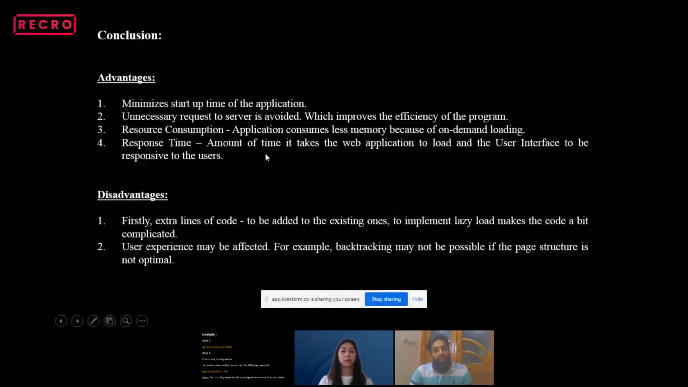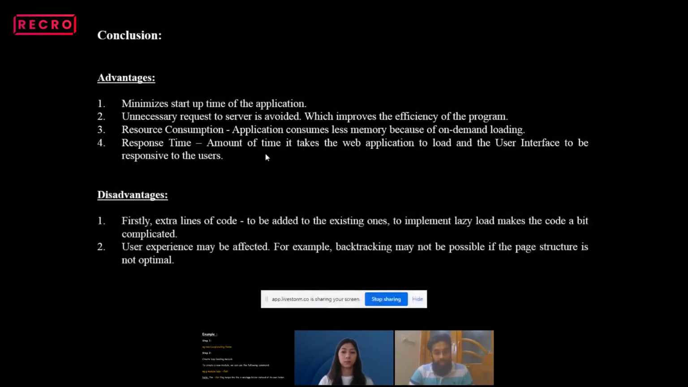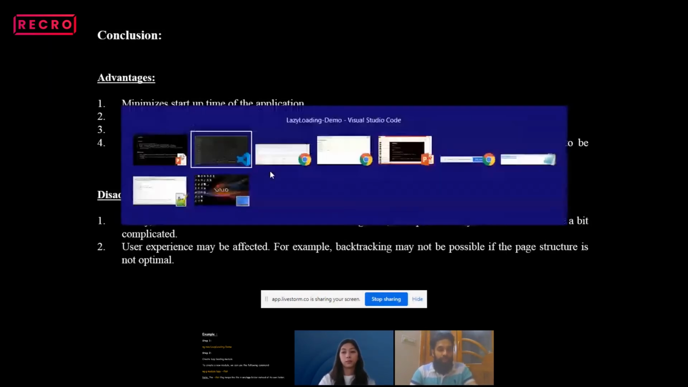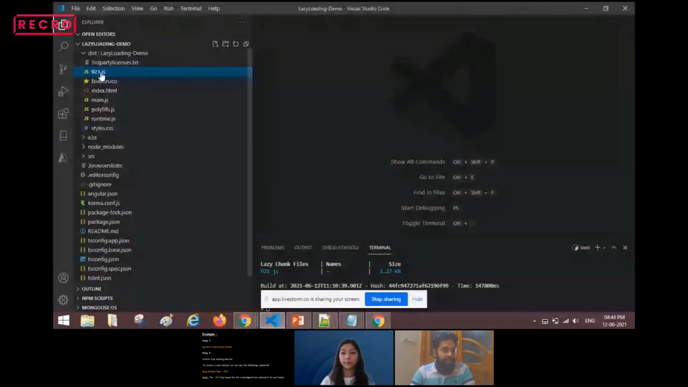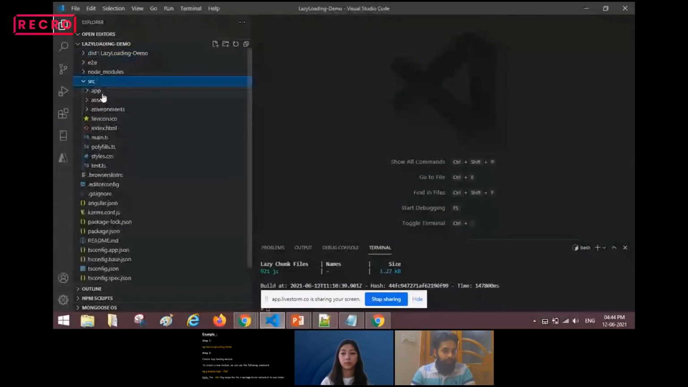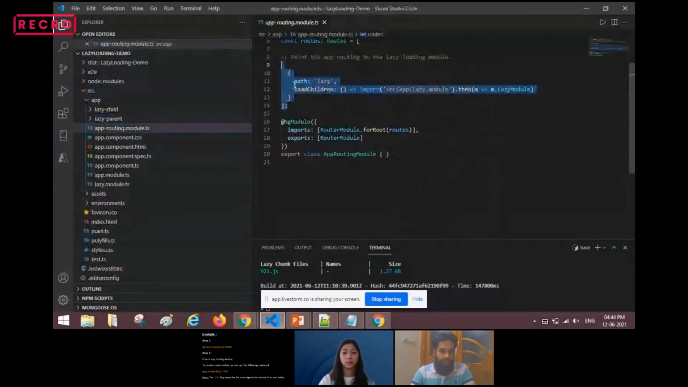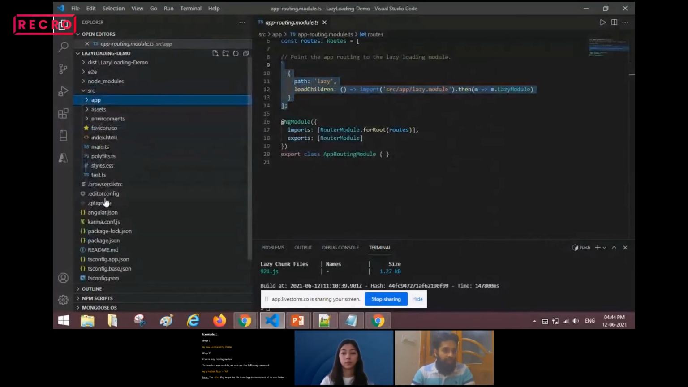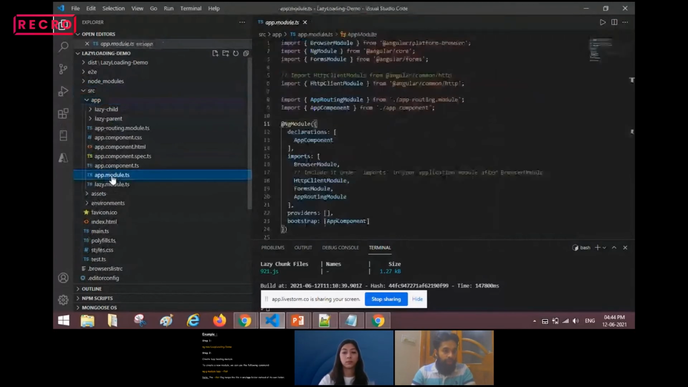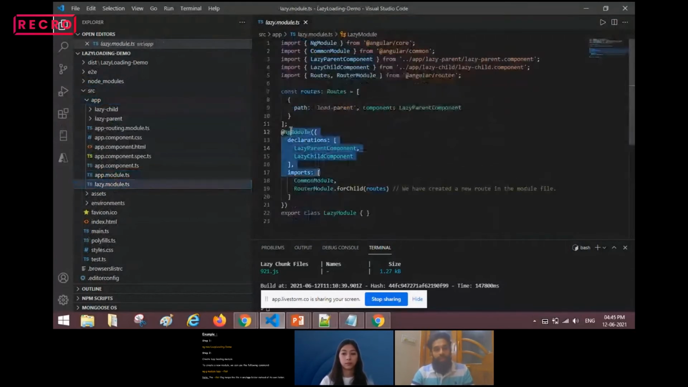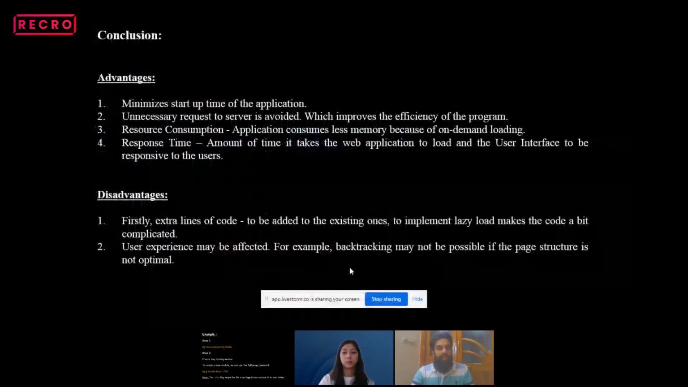Next, we will see what the disadvantages are. Firstly, extra lines of code. When I say lazy loading, we need to add some lines of code. For example, consider our app module and the app routing module. In the app routing module we have to specify this, and also in the app module or lazy module. So this will be extra lines of code when it comes to a huge project.